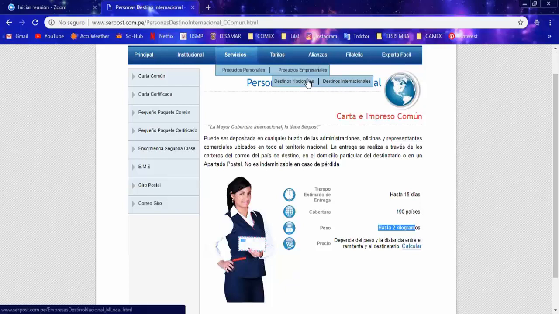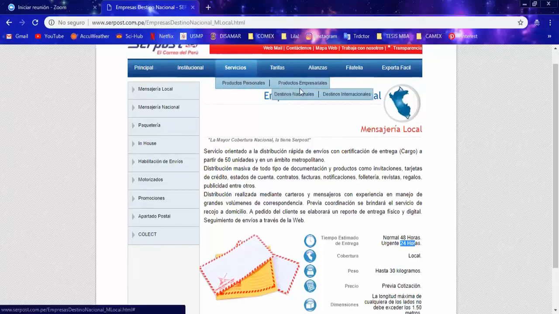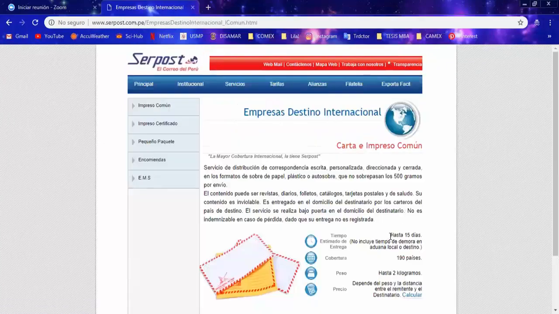But we also have products for business. In this case, for companies, we have also national service. We have in here 48 hours, 24 hours. It is a little faster. And we have also international, that is also up to 15 days. And you can see here it doesn't include the time in customs, locally here in origin or in destiny. So for the shipping and all the procedures, they take 15 days, but if the customs in destiny take a little longer, it will take a couple of days longer.